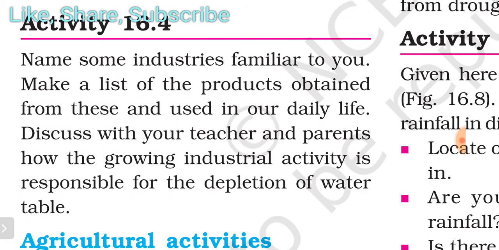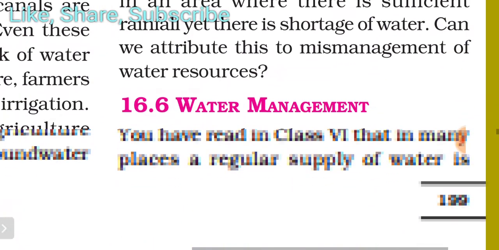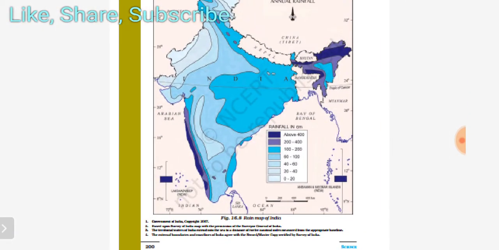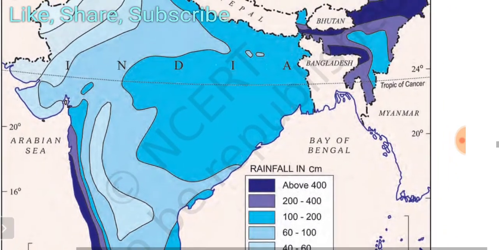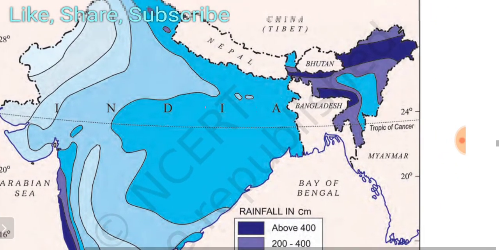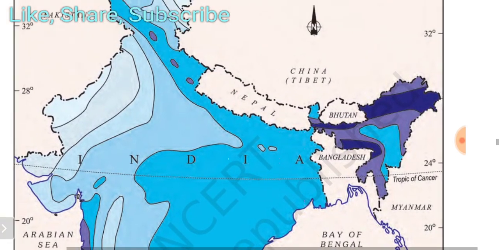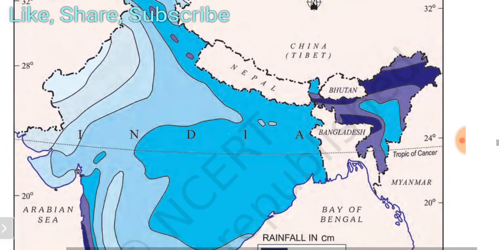So the next activity given here is the rainfall map of India. It gives the average annual rainfall in different regions of our country. This is the map of India, and you can see different colors here. You have to understand it. If you see this color, it means above 400 centimeter rainfall occurs here, very high. You also have to locate yourself; Uttarakhand is somewhere here.